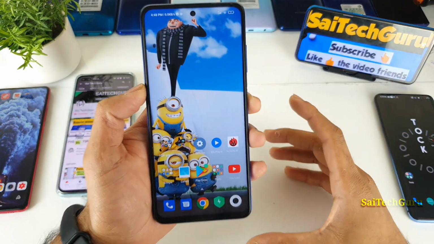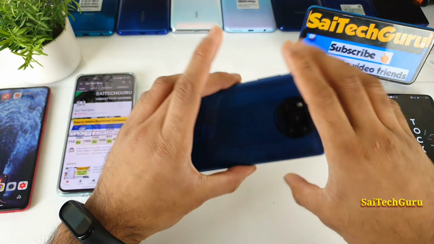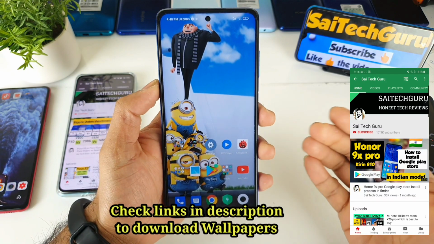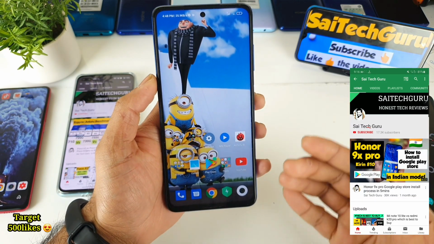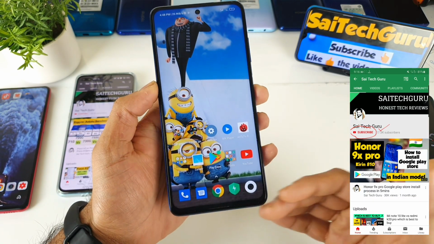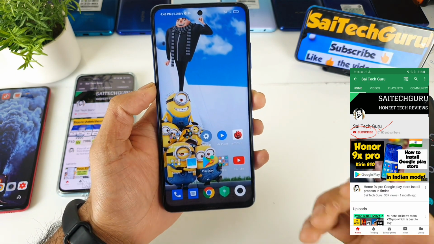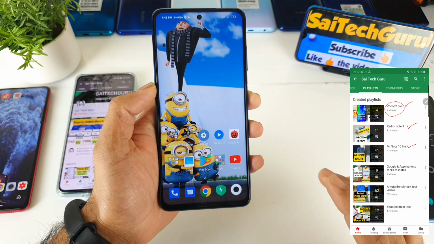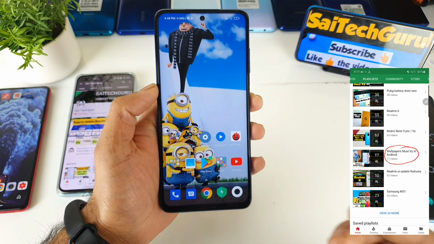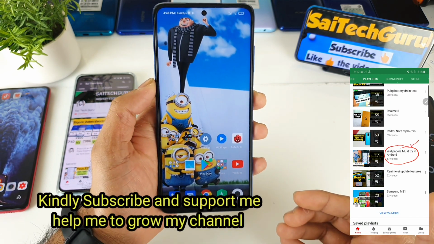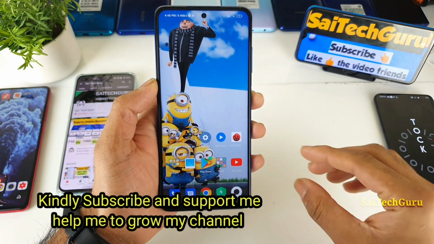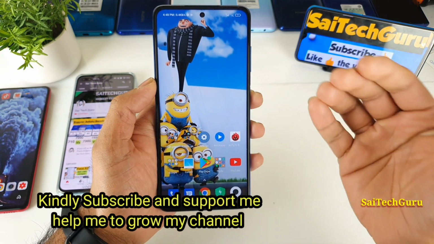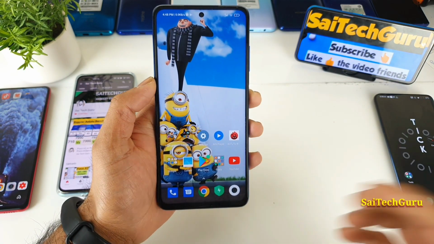In this video, I'll be doing the 3D sound test in the Poco X3 device. As you can see, friends, this was one of the best questions asked on my channel: whether the sound can actually be heard from left to right or right to left when the sound is changing in the video. So right now I'll try to demonstrate a video which has a 3D sound effect in it, and let's see, while playing this video at full volume, whether the sound is able to go from right to left or left to right during that video.